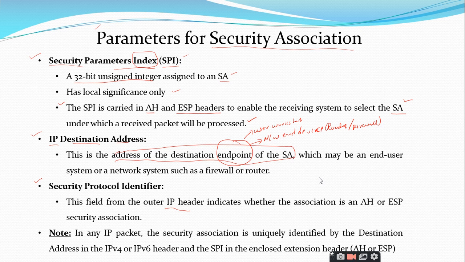Whether you are using AH or ESP is based on this security protocol identifier. It will put a number, and based upon that number, the destination system will decide whether AH or ESP has been used. So these are the three parameters on which the security association is dependent.